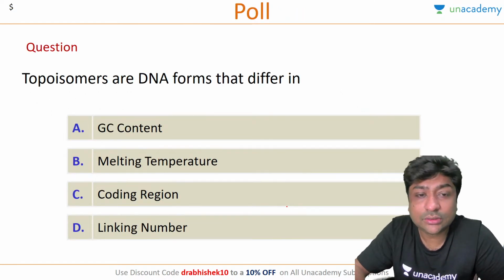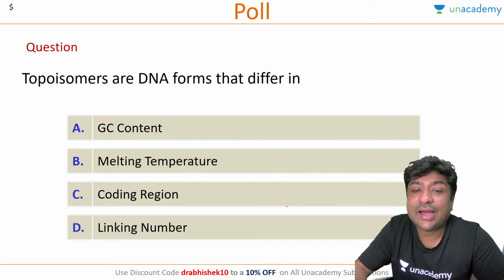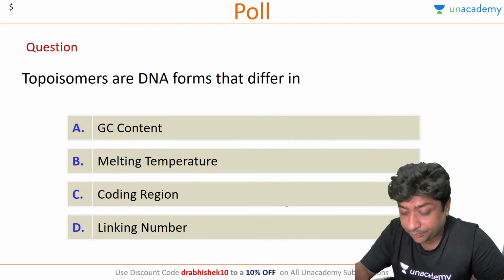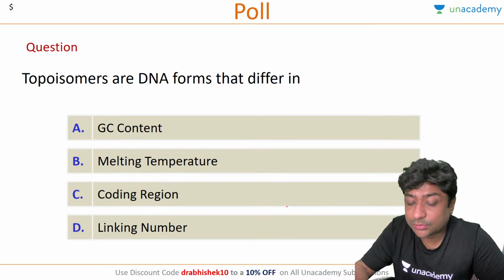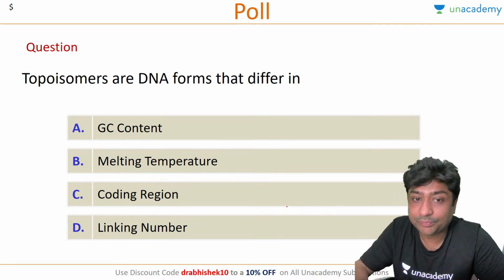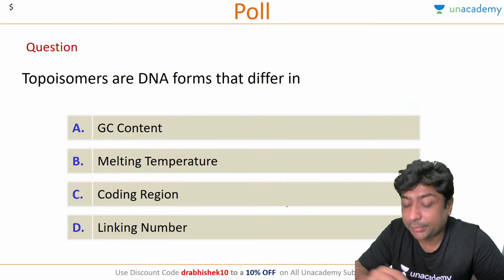Let's answer this question. Topoisomers are DNA forms that differ in GC content, melting temperature, coding region, or linking number.